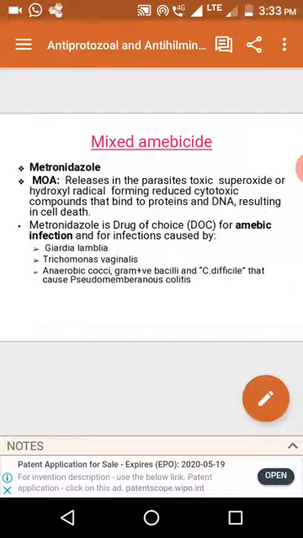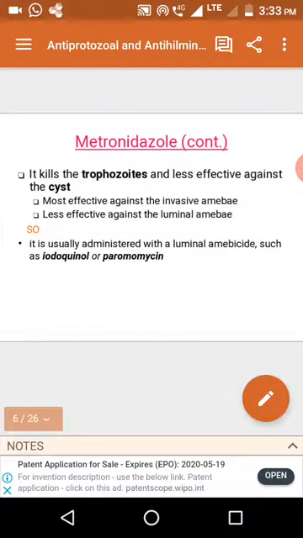It is also used for conditions other than amoebiasis, for example giardiasis, trichomonas vaginalis infection, and pseudomembranous colitis. It kills the trophozoites but is less effective against cysts. It is most effective against invasive amoebiasis, which is nothing but systemic amoebiasis, and less effective against luminal amoebiasis.